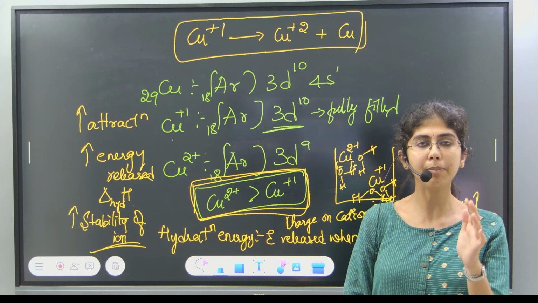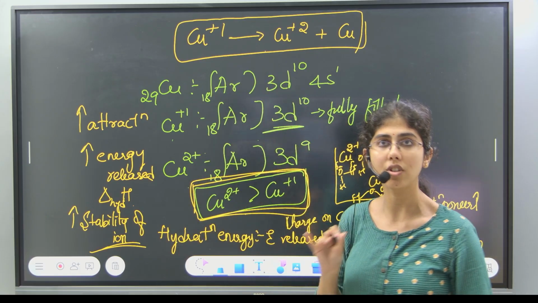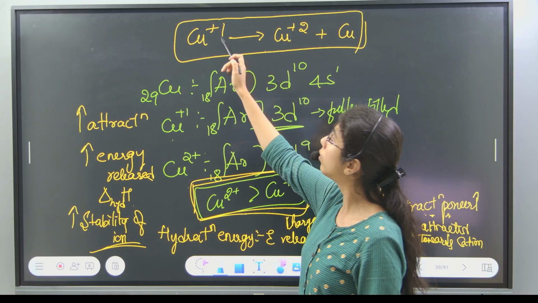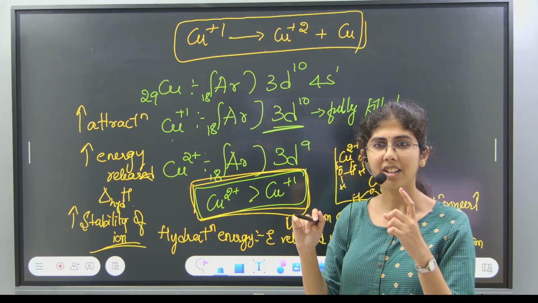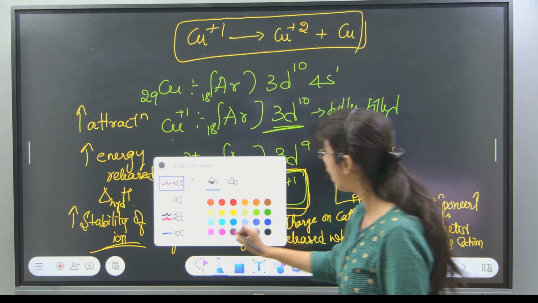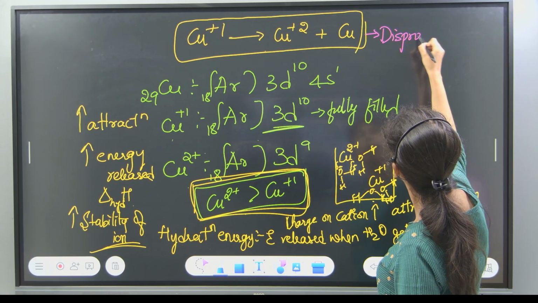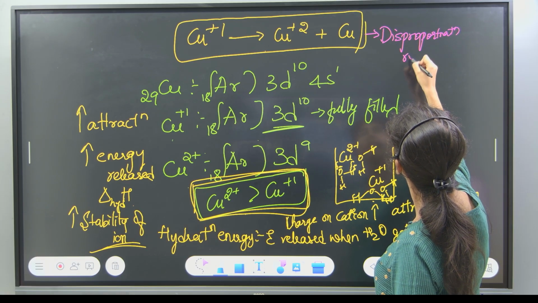Everybody. And along with this, can anybody tell me what kind of reaction this is? Can you name this kind of reaction? Complex reaction? Disproportionation reaction. Very good, very good. This is called disproportionation reaction. Remember this also. What is disproportionation reaction, by the way?